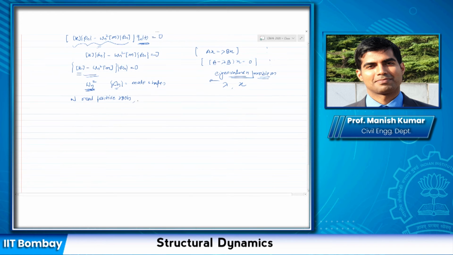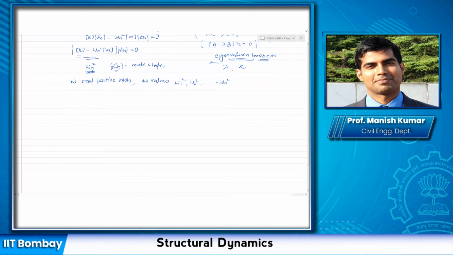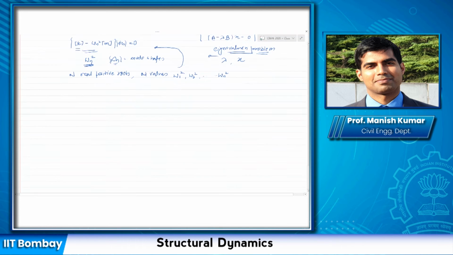That would give me n values of omega n square, omega 2n square, and so on. Okay. So it will give me all the frequencies for all the modes. And when I substitute these values of omega n square back into the eigenvalue equation that I have, then I can also get my shape vector or mode shape phi 1, phi 2, and so on. Okay. So this is how I solve my eigenvalue problem.